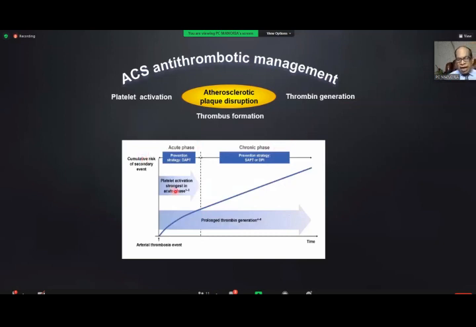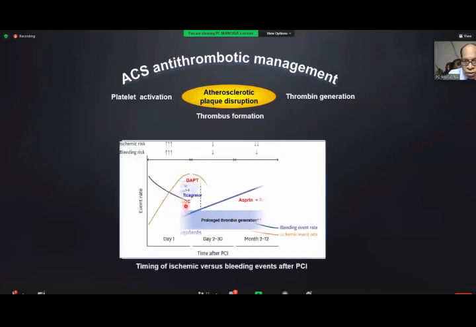Platelet activation is maximum at the onset of ACS, then slightly cools down by the end of the year, but also remains thereafter. But thrombin generation has little effect in the first year, and therefore DAPT is the standard of care for all patients of ACS in the initial period, and then we can de-escalate depending on the bleeding risk. But thrombin generation, look at this, an anticoagulant we prescribe for a short period in MI, continues unabated, and we are now targeting it with this new strategy, Aspirin plus Rivaroxaban.